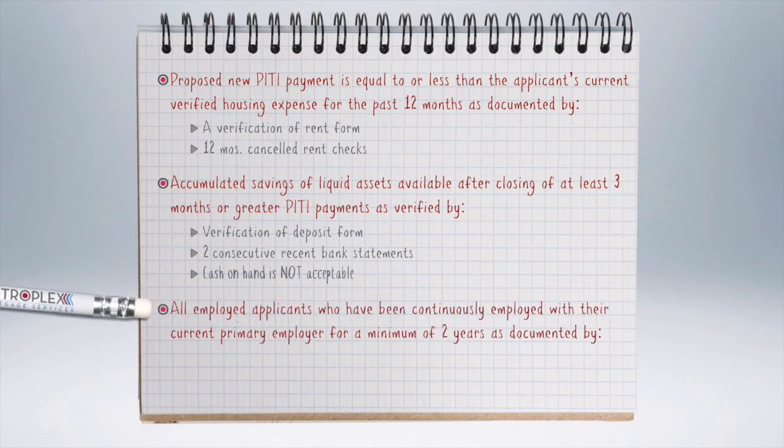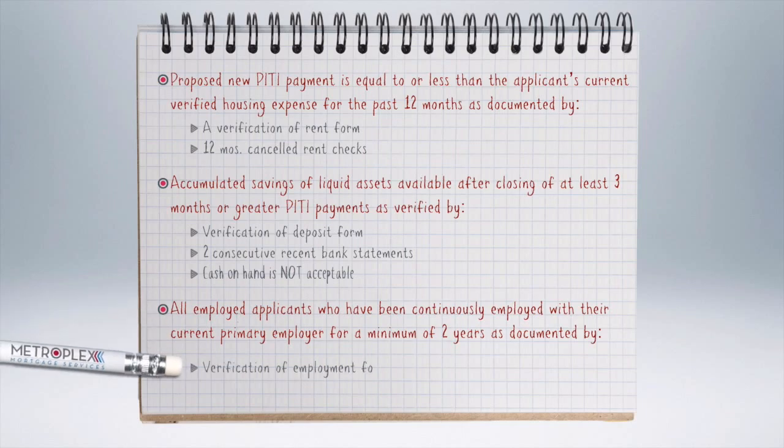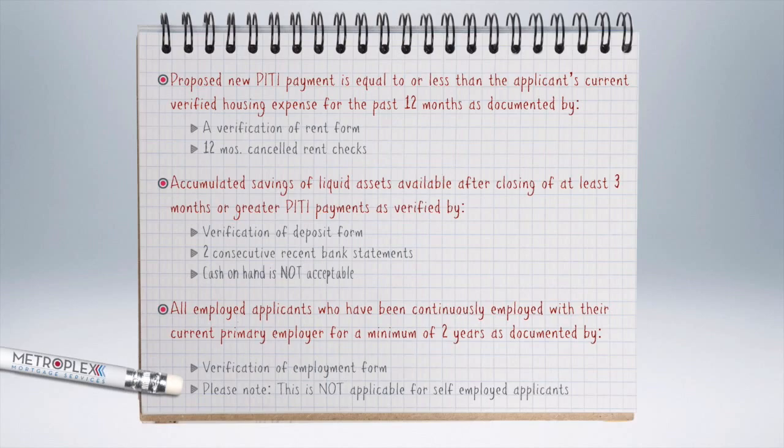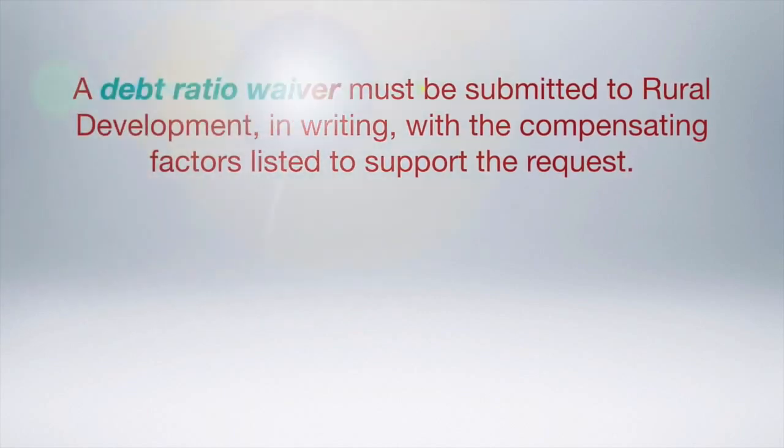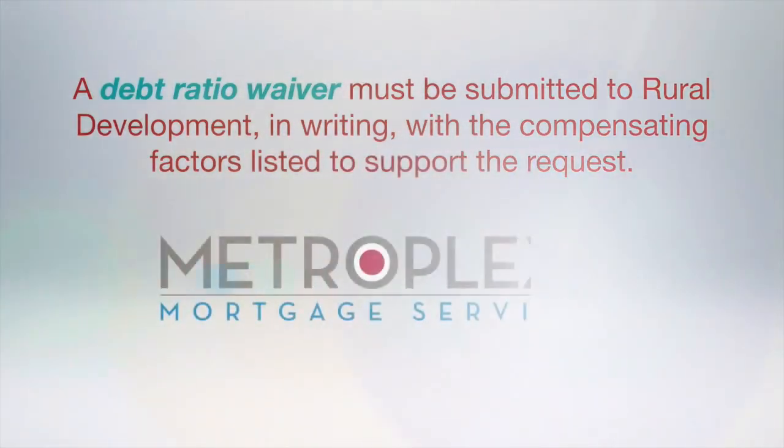All employed applicants who have been continuously employed with their current primary employer for a minimum of 2 years, as documented by a verification of employment form. Please note that this is not applicable for self-employed applicants. A debt ratio waiver must be submitted to Rule Development in writing with the compensating factors listed to support the request. This is just another example of how a USDA loan can provide qualifying flexibility when the documentation supports the request. As you can tell, USDA rural home loans have guidelines that are very specific for this unique program.